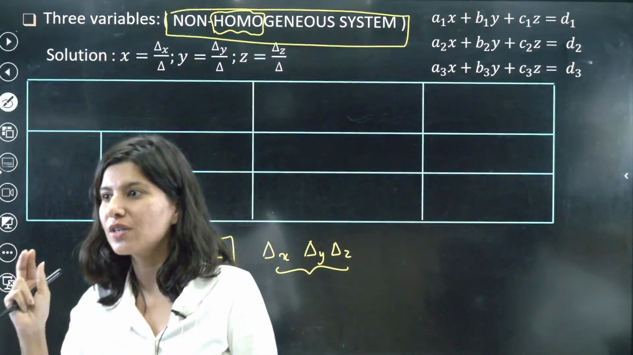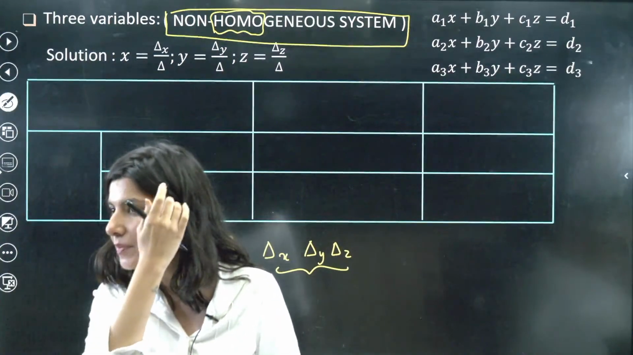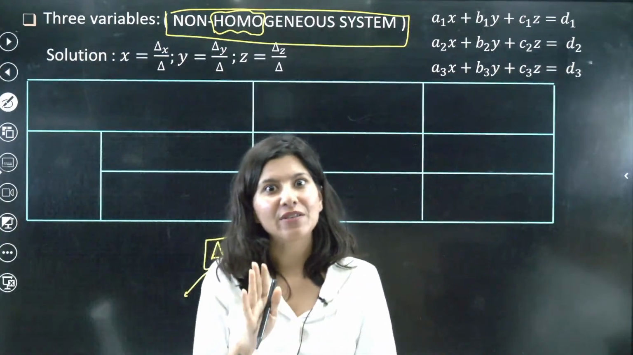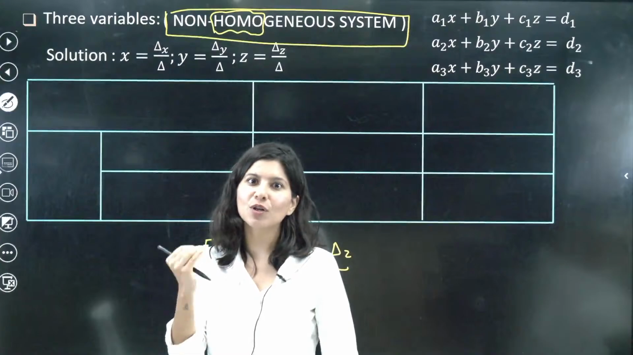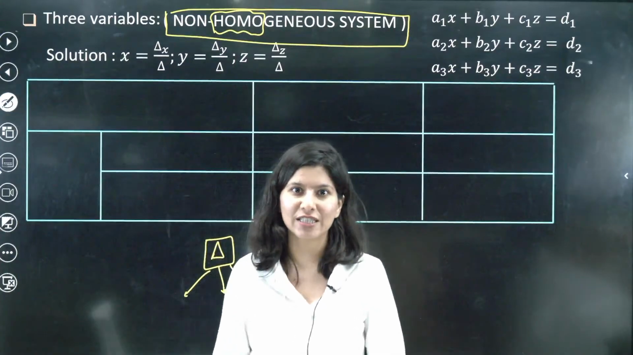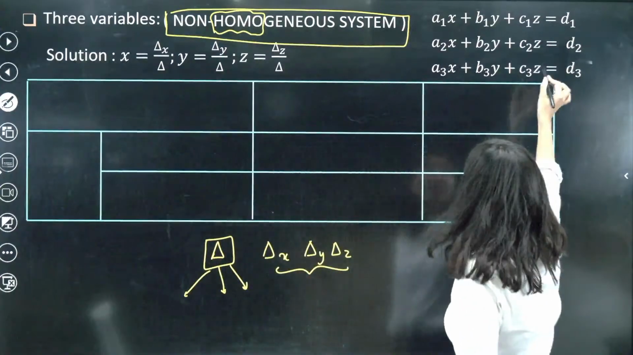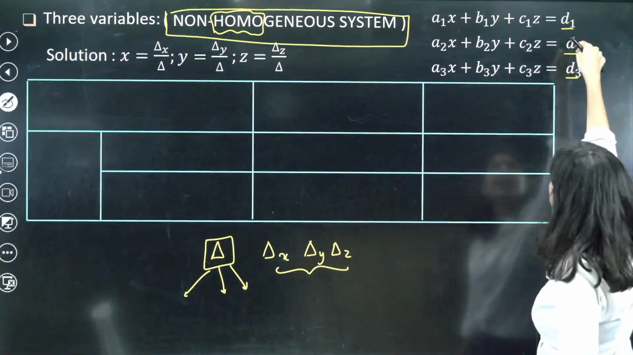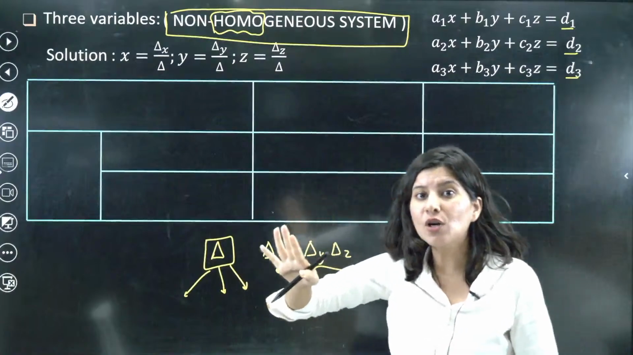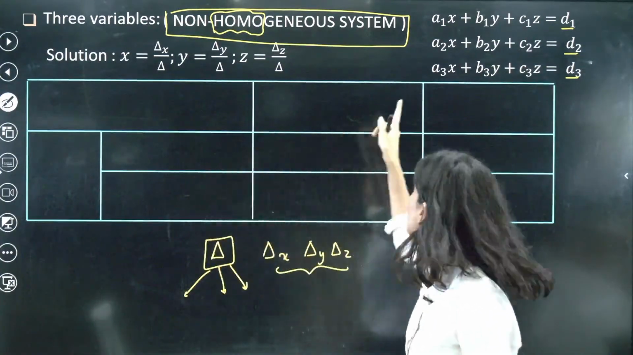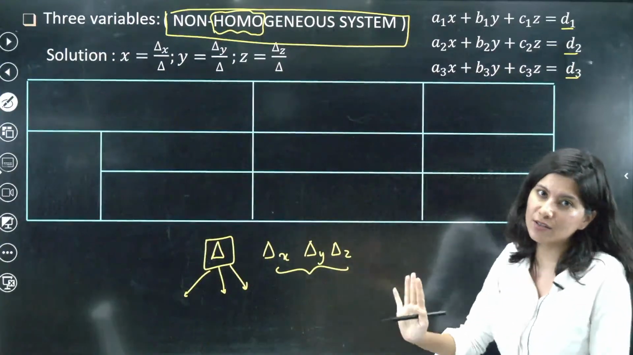Do not worry, I will give you examples also of what is non-homogeneous and what is homogeneous. For now, please understand, any 3 equations which have these 3 constants: if these 3 constants are non-zero, that is non-homogeneous. If these 3 constants are 0, that is homogeneous.